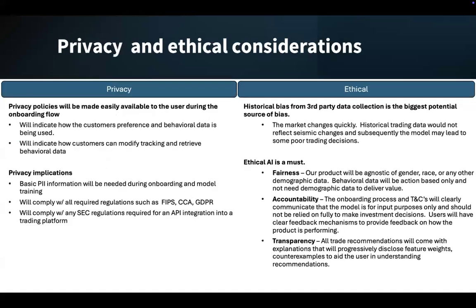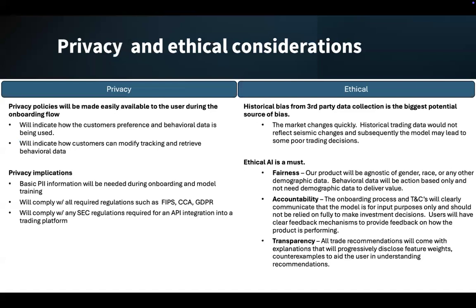There's some considerations we need to take into account from a privacy and ethical standpoint. So privacy policies will be made easily available to the user during the onboarding flow. They will indicate how the customer's preference and behavioral data is being used, as well as how the customer can opt out or modify the tracking of that data and retrieve their data should they need it.